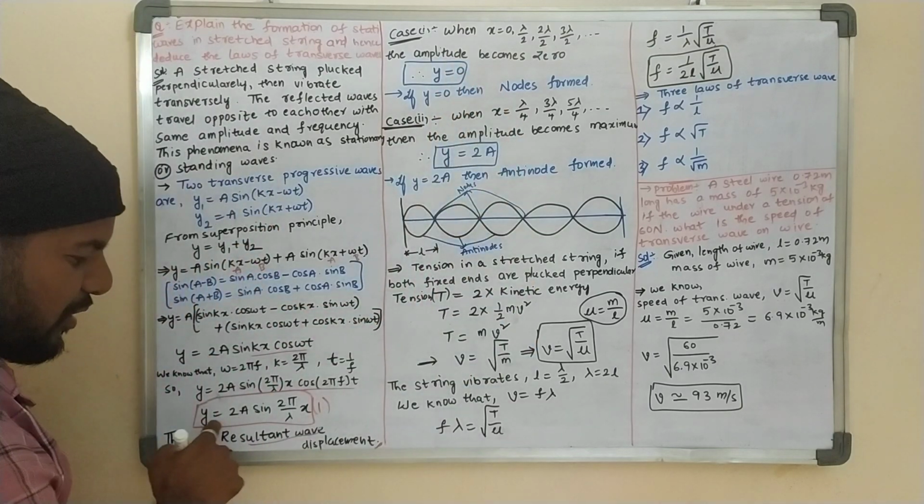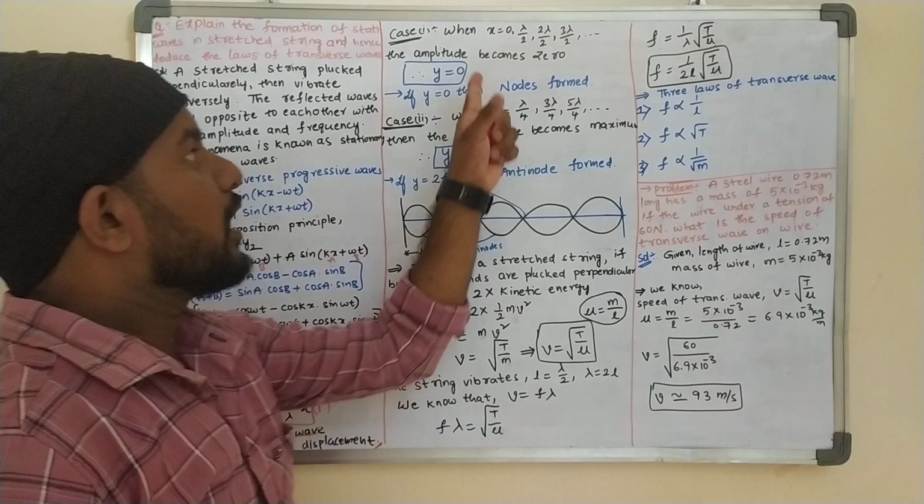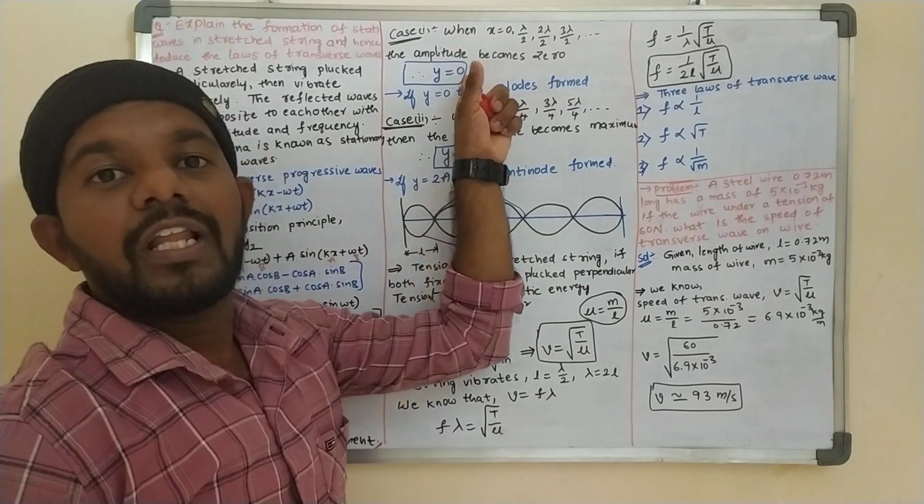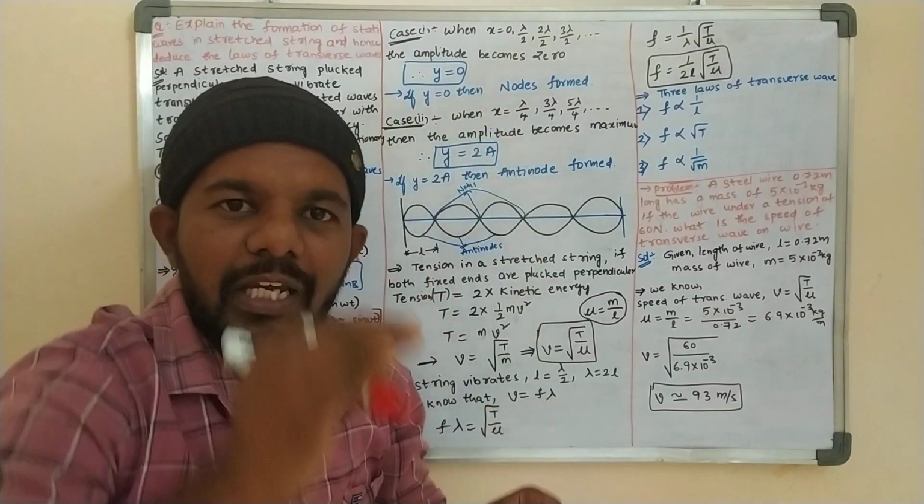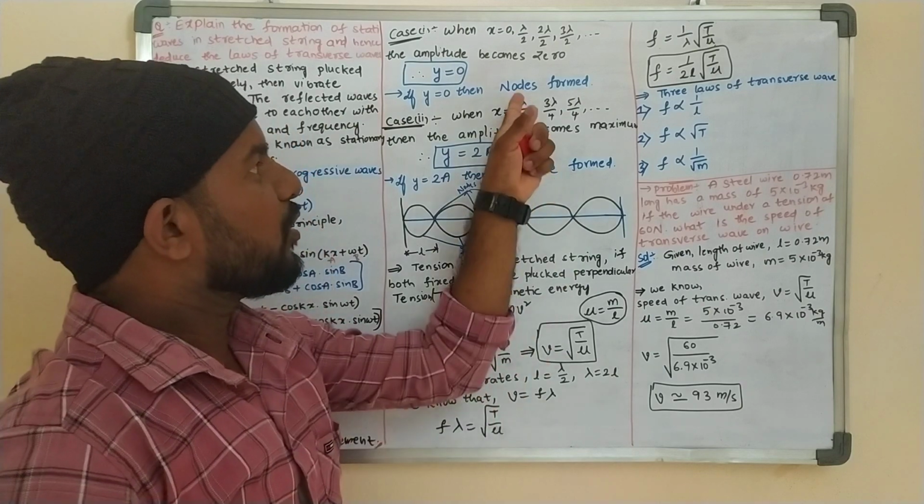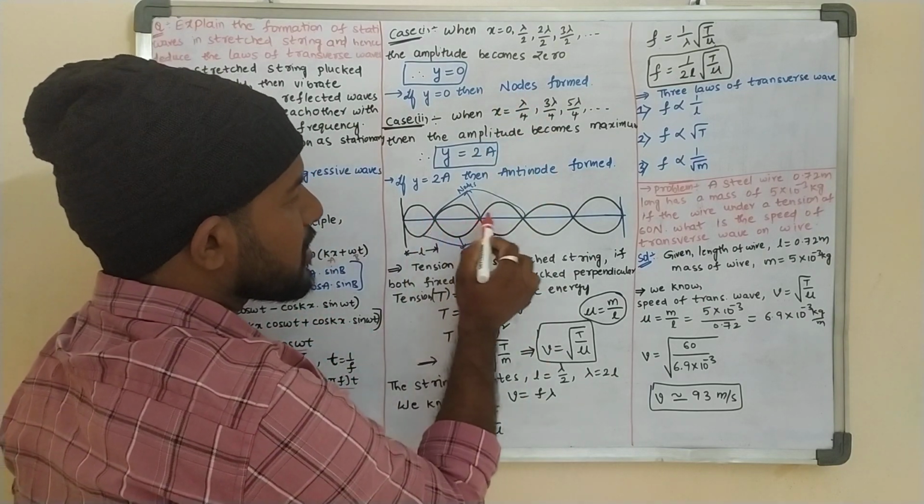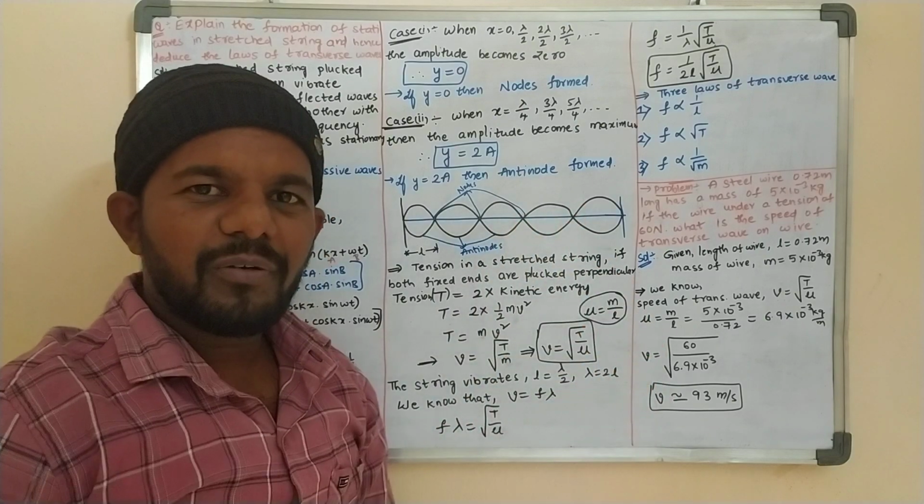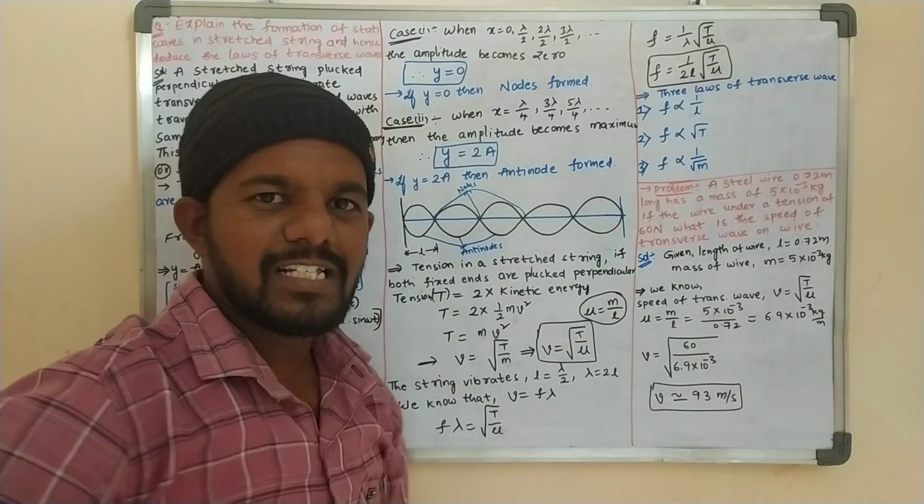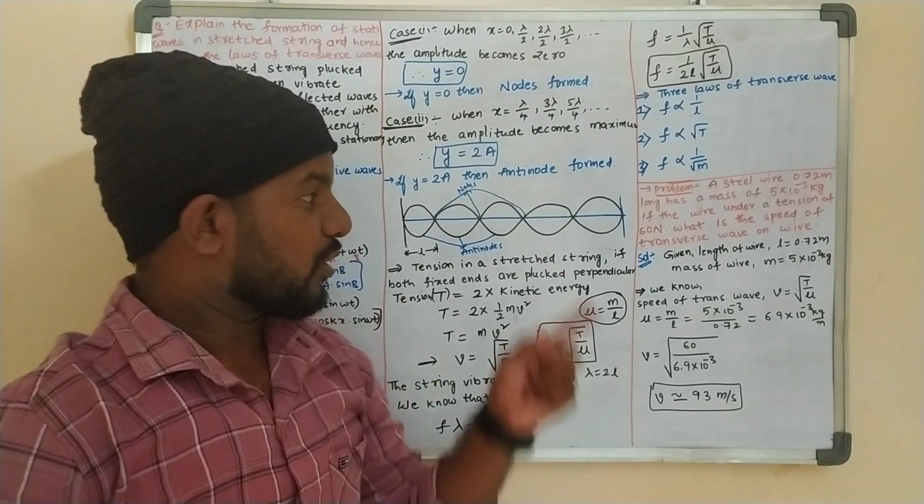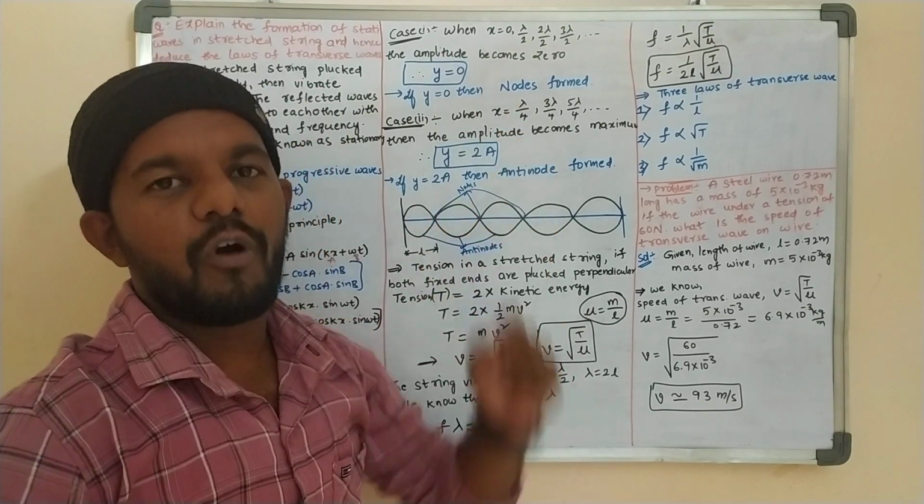Y is equal to 0. So if you are getting y equal to 0, then the amplitude is minimum, 0. Then you are forming nodes. Nodes are nothing but the middle points. Every point is 0, exactly on the axis means 0 only. So that is node formation.